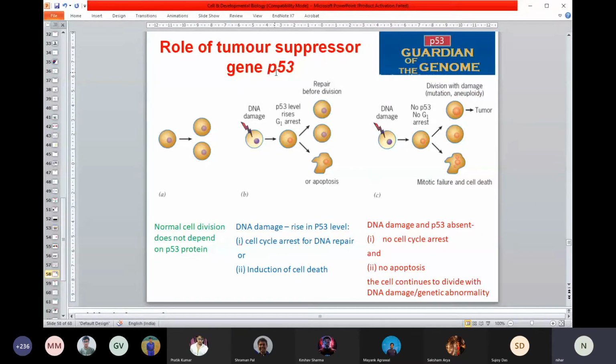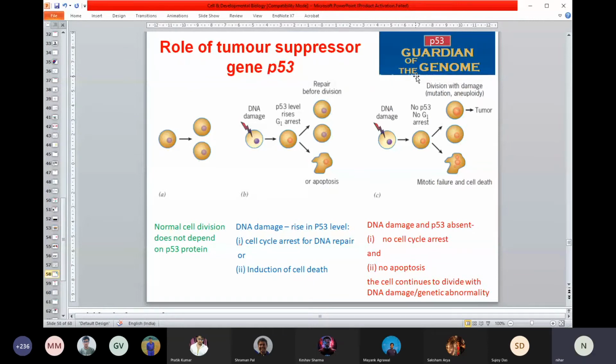That's why it's sometimes called the guardian of the genome. This is one of the major ones, but that doesn't mean it's the only one. I mentioned there could be 20 to 30 different tumor suppressor genes, and mutation of each of them can lead to cancer.